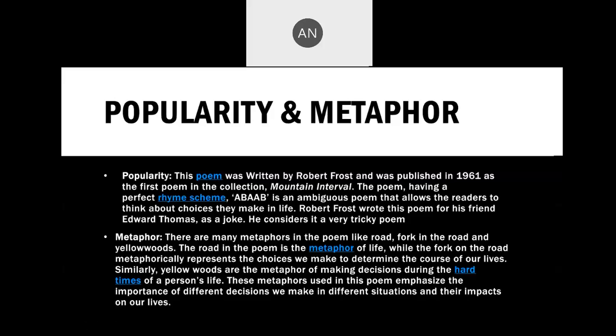Then the fork. Fork is the place where we come, and there are many directions in which we go. It is not the fork with which we eat on the table, because the fork has various diversions. While eating also, we find there are 3 or 4 pointed ends of the fork. In the same way, the fork is also a metaphor. The road in the poem is the metaphor of life, while the fork on the road metaphorically represents the choices we make to determine the courses of our lives.